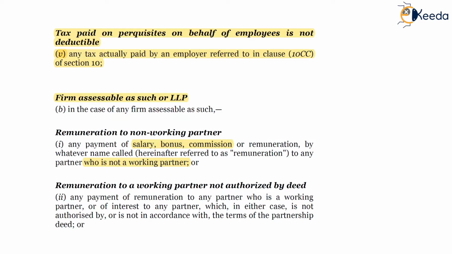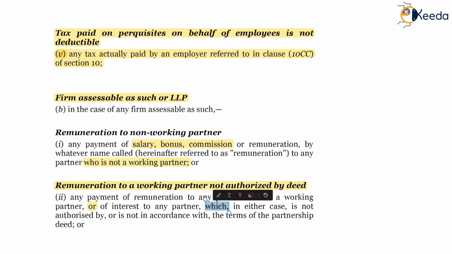Clause 2. Remuneration to a working partner not authorized by the partnership deed. Any payment of remuneration, which is salary, bonus, commission, to any partner who is a working partner, or of interest to any partner, which includes a non-working partner, which in either case is not authorized by or not in accordance with the terms of the partnership deed.